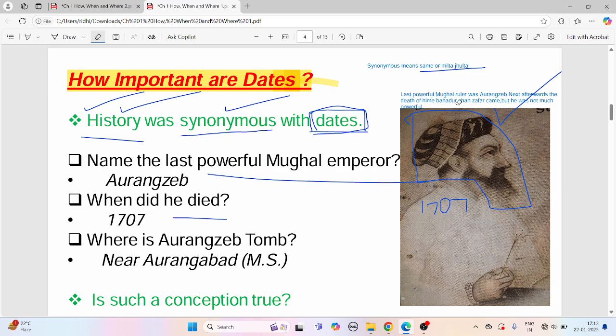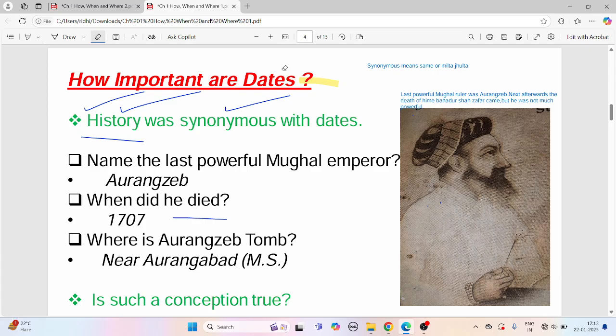That is, who was the last powerful Mughal ruler. Right. This is the main doubt for kids, and I've seen it. And let me tell you the truth that I'm not so grown up a child. I'm also in eighth only. So I'm studying these recently.